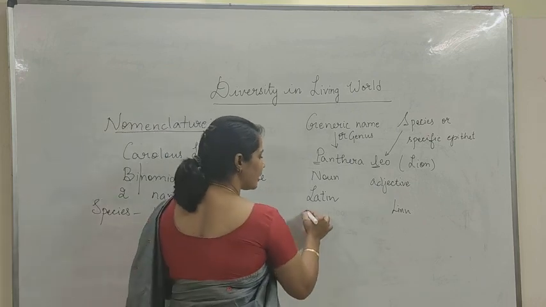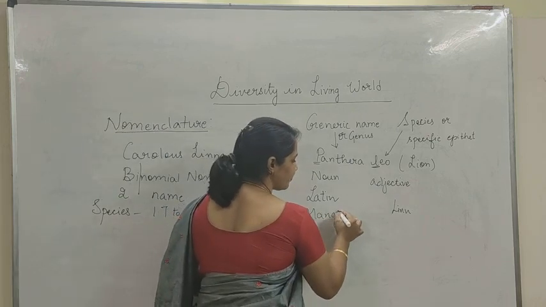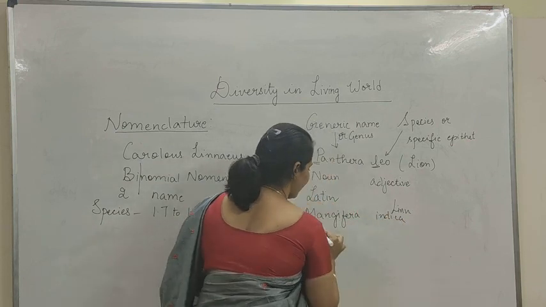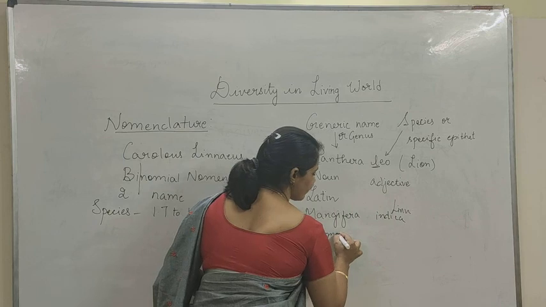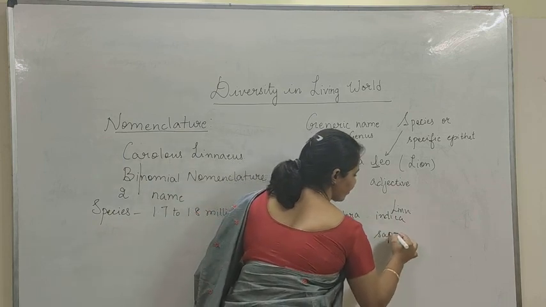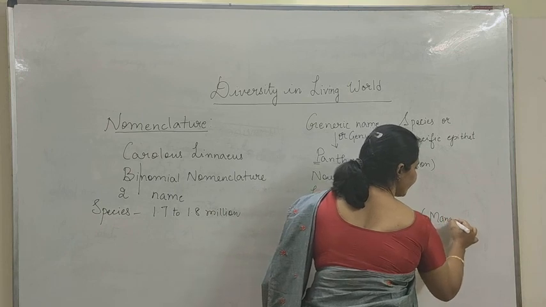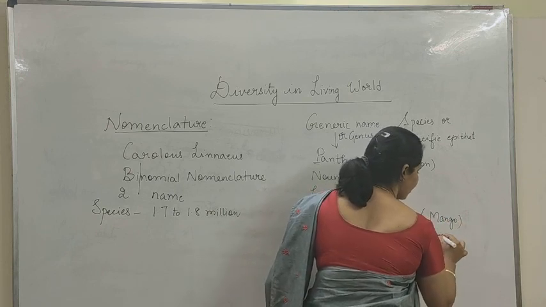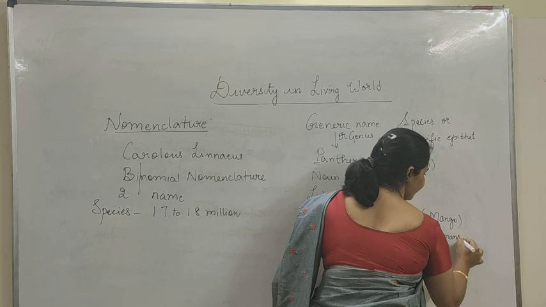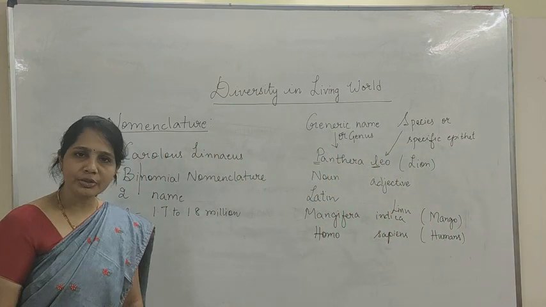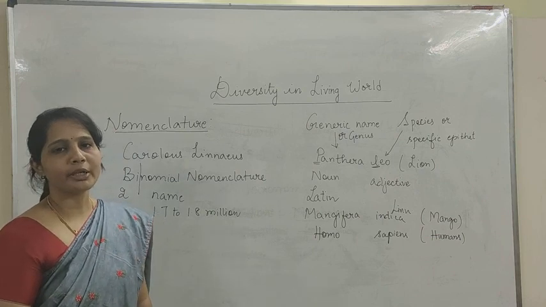For example, Mangifera indica, Homo sapiens for human beings. So this is the scientific name for mango, and this is for humans, etc. So there are a wide variety of examples which describe the binomial nomenclature.